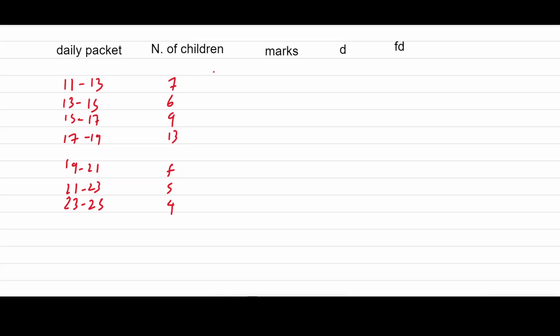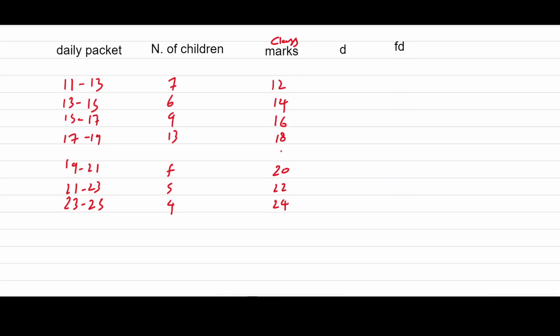Now here the class marks. For 11 to 13 we can say this is 12, and 13 to 15 that means 14. 12, 14, there is a difference of 2, so 16, 18, then 20, 22 and 24.